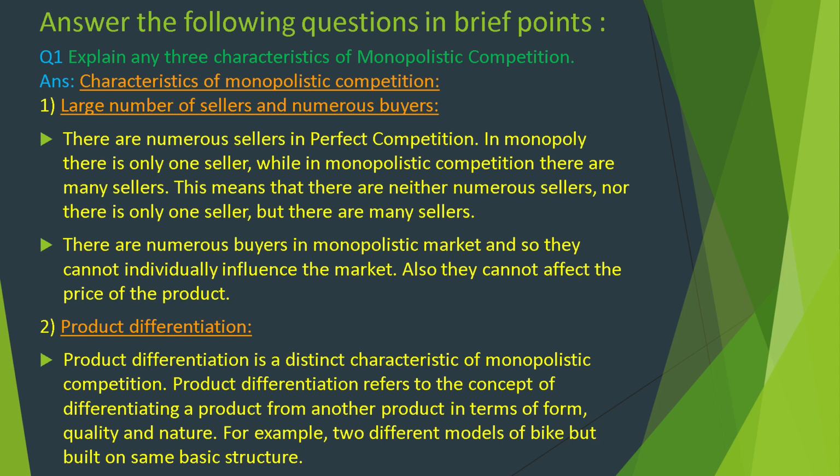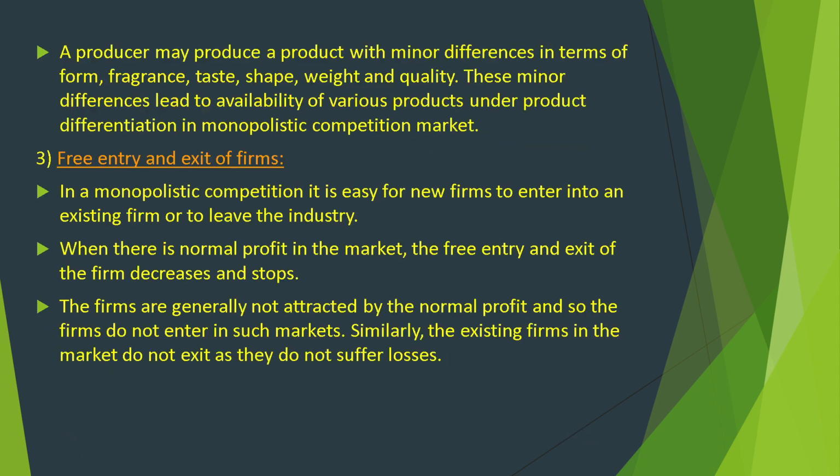Second, product differentiation. Product differentiation is a distinct characteristic of monopolistic competition. Product differentiation refers to the concept of differentiating a product from another product in terms of form, quality, and nature. For example, two different models of bike but built on the same basic structure. A producer may produce a product with minor differences in terms of form, fragrance, taste, shape, weight, and quality. These minor differences lead to availability of various products and the product differentiation in monopolistic competition market.